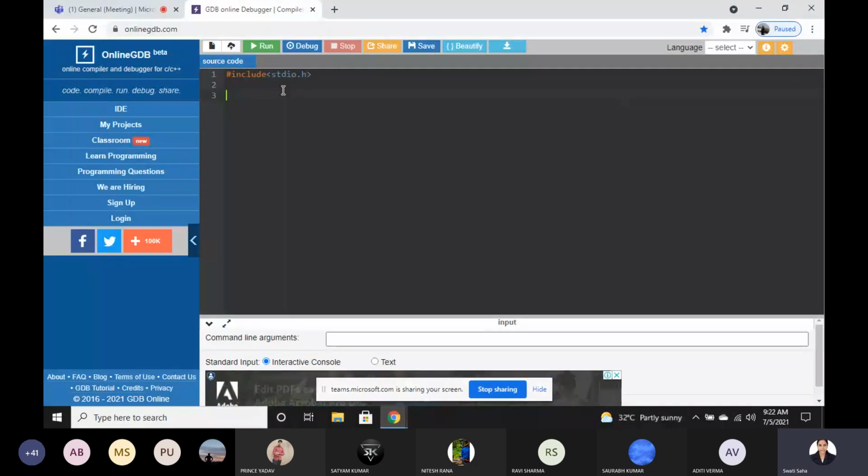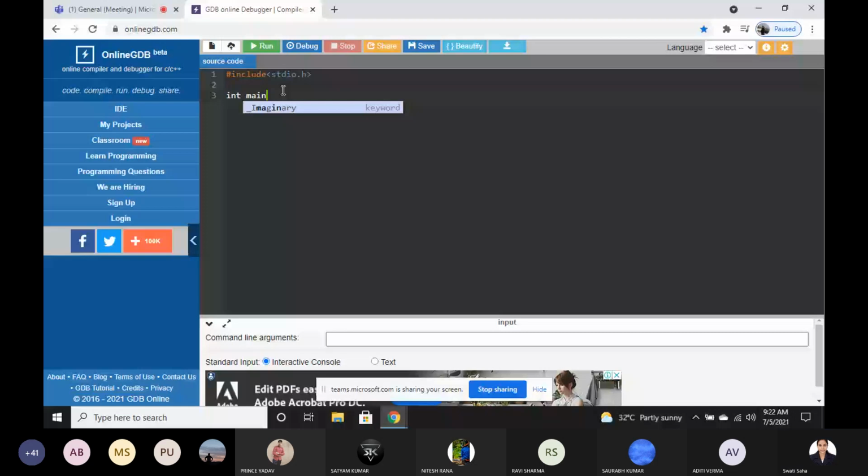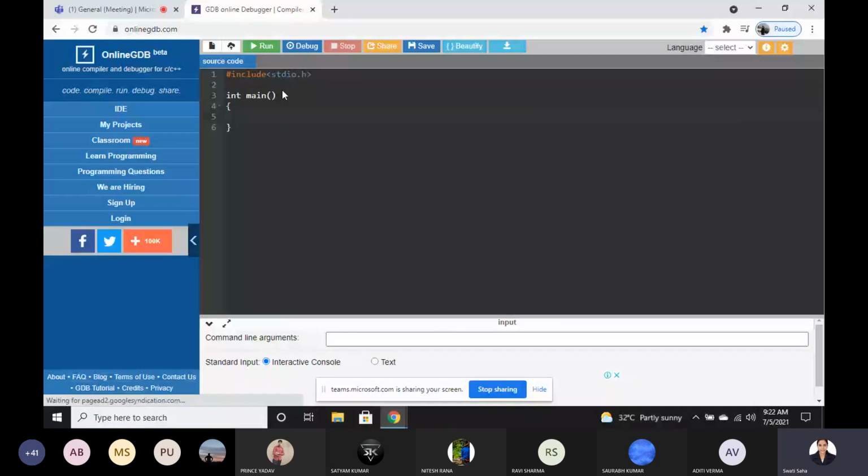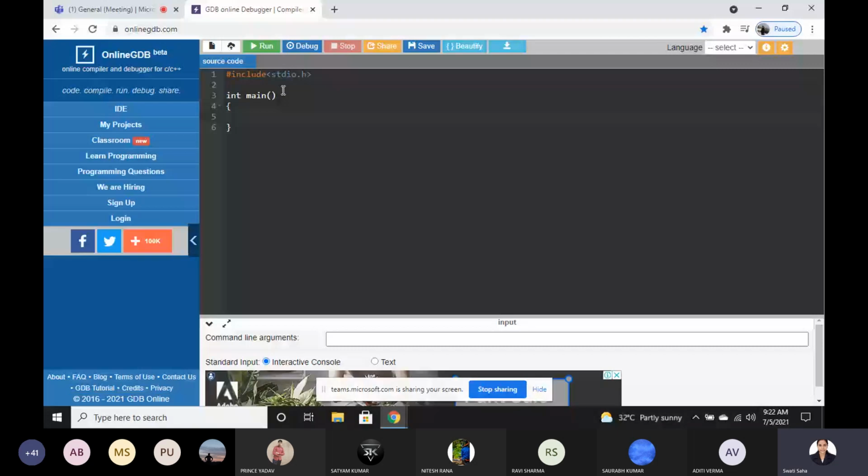Now we want to add something. There is a function, and the function is known as main. The main function is the main function, that's why its name is main. Without the main function, we can't execute anything.